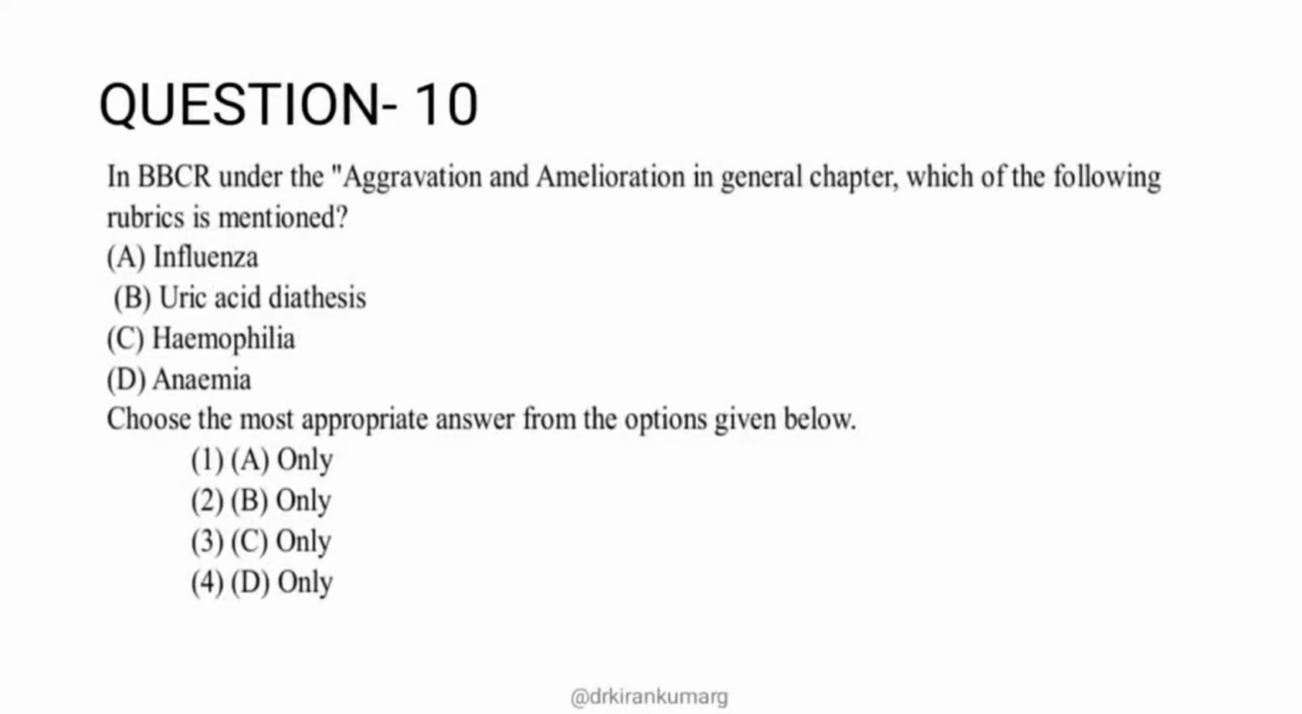In BBCR, under the aggravation and amelioration in general chapter, which of the rubrics is mentioned? Again four options have been given: A, influenza; B, uric acid diathesis; C, hemophilia; and D, anemia. Under that you should arrive at the appropriate option: A only, B only, C only and D only.